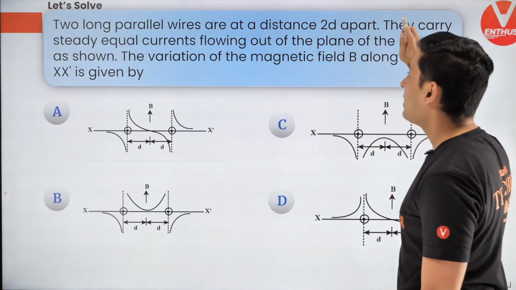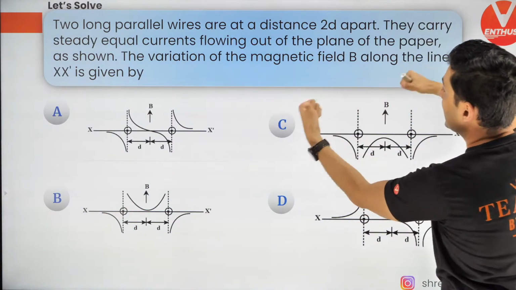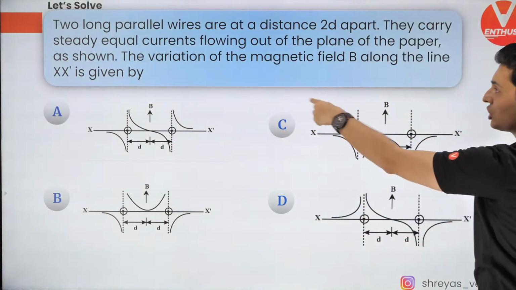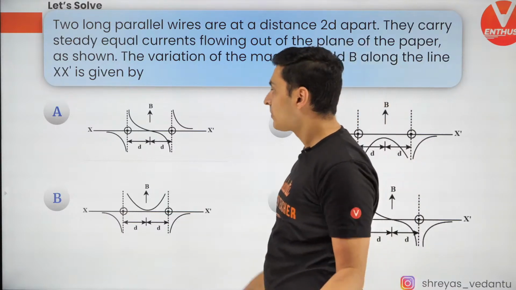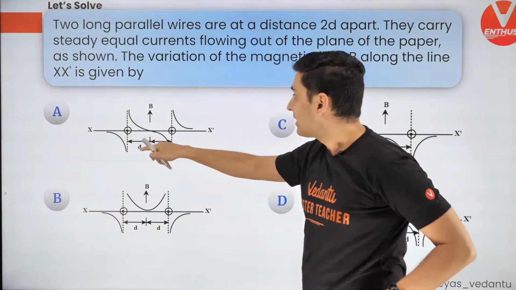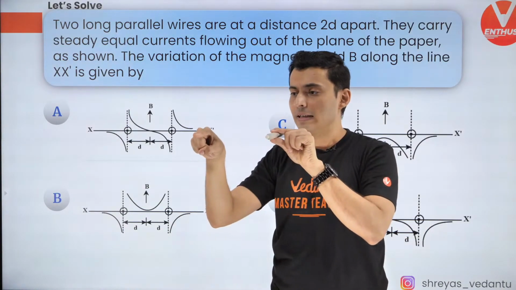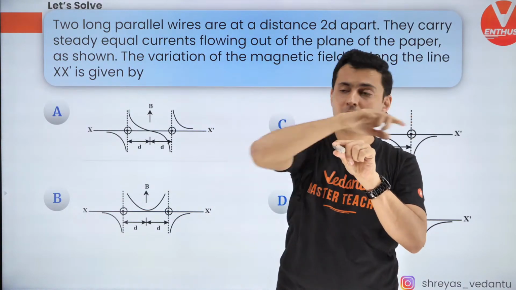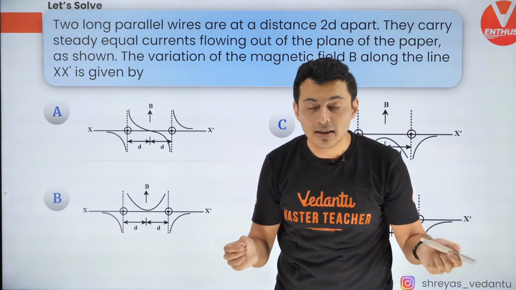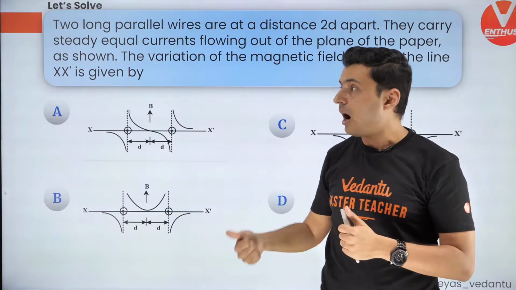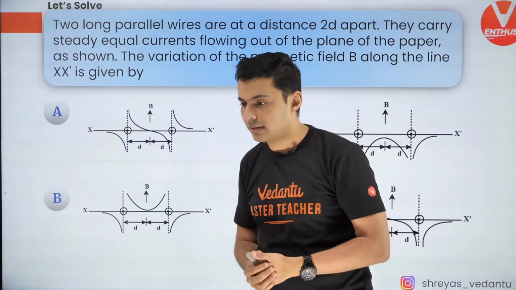Two long wires which are at a distance of 2d. They carry currents flowing out of the plane, that means towards you. As shown, the variation of the field along xx prime is. Now, see, what is this basically? There are 2 wires. I hope you can visualize 2 wires. You see what is the field here, here, here, here. So you go from minus infinity to plus infinity. At every point, check what is the field, and if it is upwards, it is positive. If it is downwards, it is negative. So let's see how many of you are going to get it.